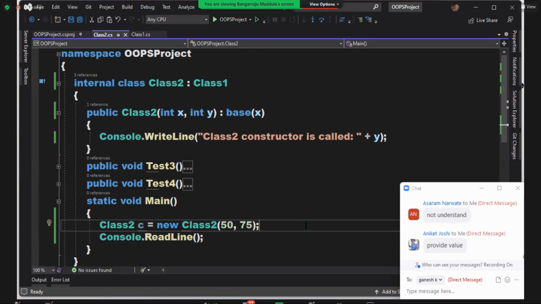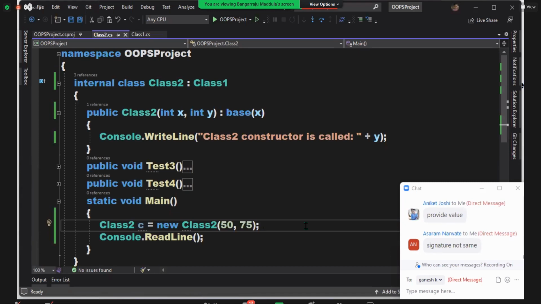Understood? See, basically you are responsible to take care of your parents. And in the same way, your parents are now responsible to take care of their parents. Are you getting my point? Yes or not? So first you will be sending 2 values to class 2. Now what will class 2 do? Class 2 will send 1 value to class 1. Class 3 is not responsible in sending the values to class 1.